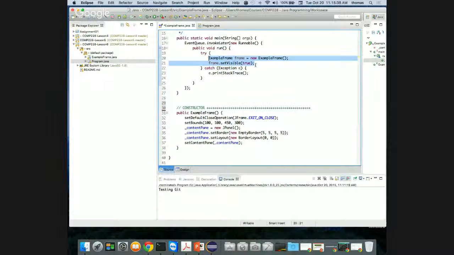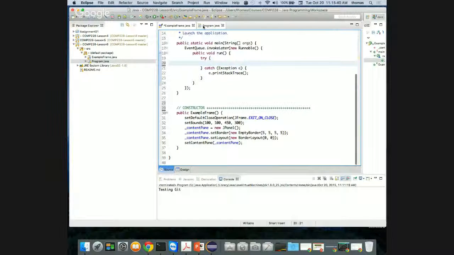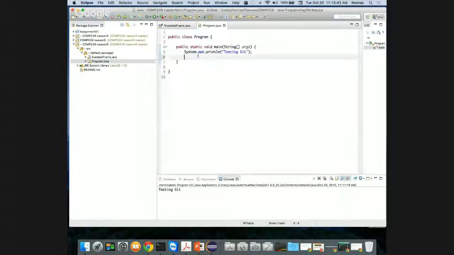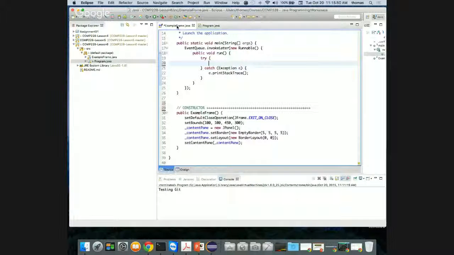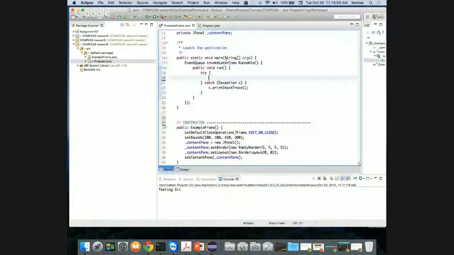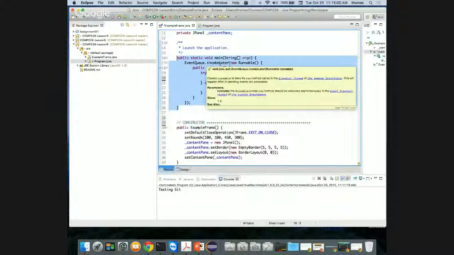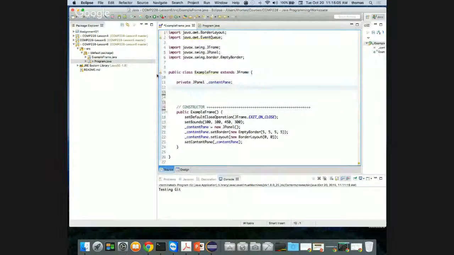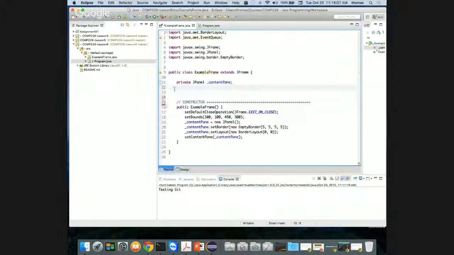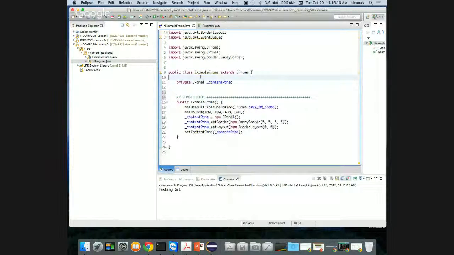So I'm going to take these two pieces and copy them out and move them into my program file and put them here. By the way, we're going to have issues in a second. You're going to see why. So let's just do that. Now that I've removed those pieces, I don't need this static main method anymore. So I'm going to get rid of it. That's gone. I do need my private JPanel instance variable, just like normal.